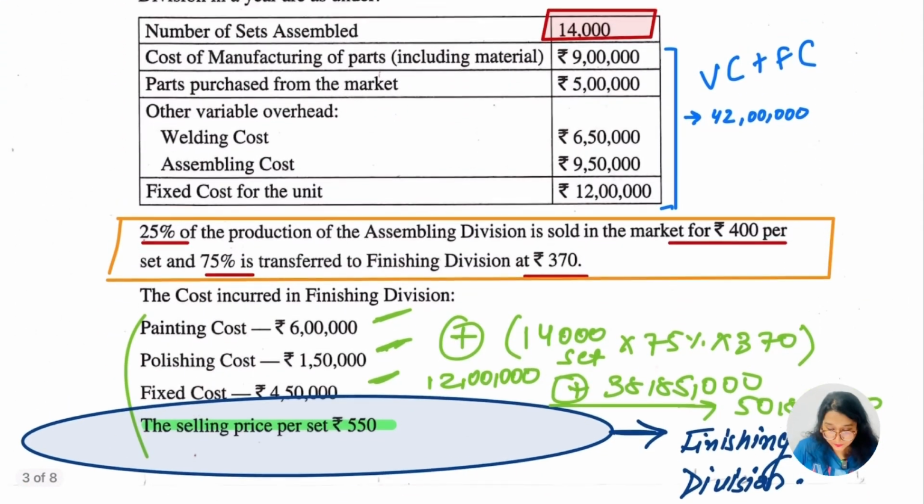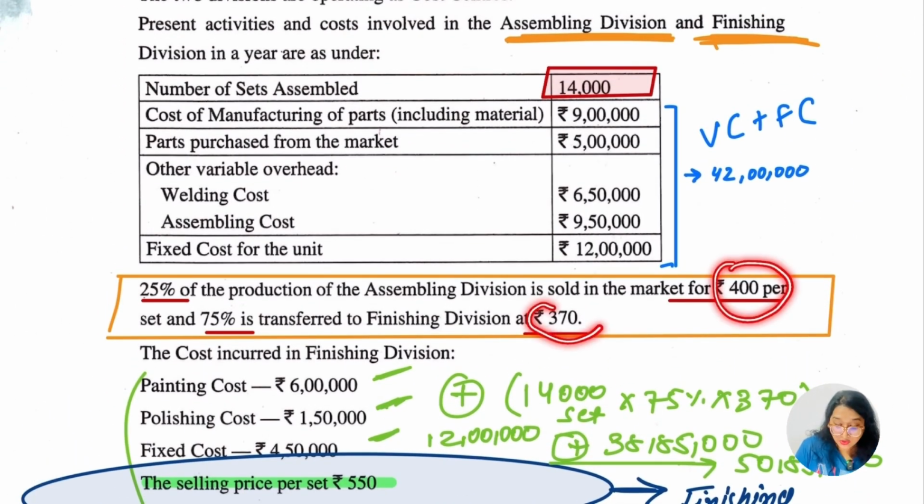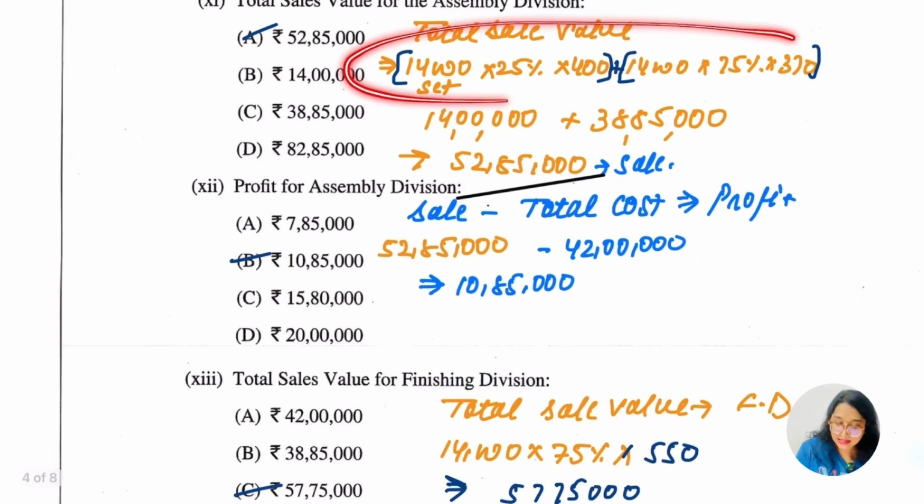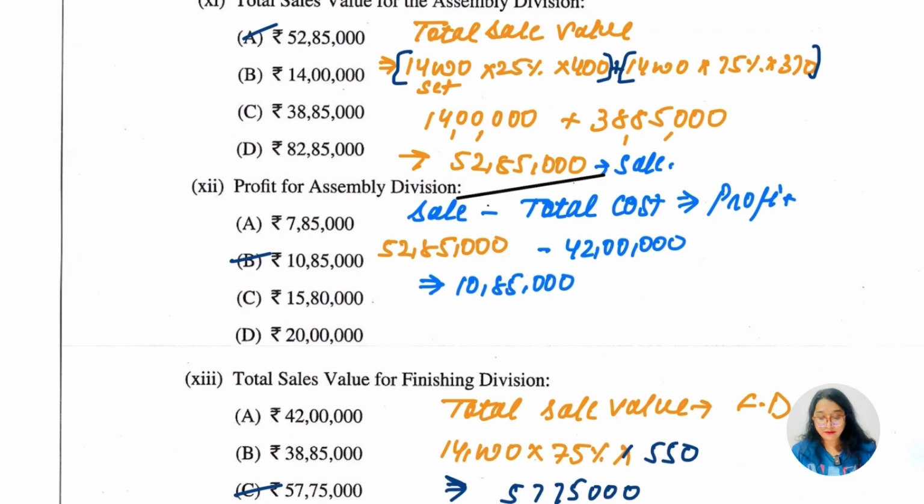Selling price was what? Here 400 and 370 for both the divisions. So we'll get the answer 14 lakh for this part and 38,85,000 for the finishing. Assembling and for the finishing. In total we have 52,85,000. This is going to be our answer.